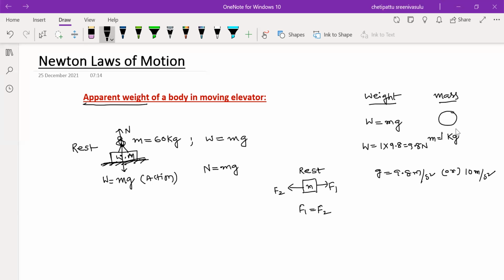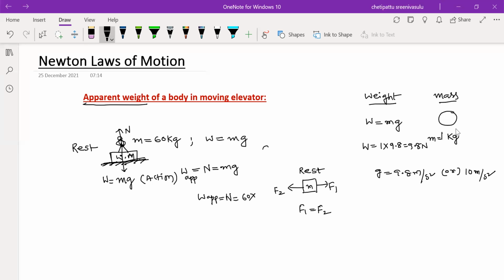So what about the weight of the man? Here N equals W. Then this is called apparent weight. So here N equals mg. What is the apparent weight here? Apparent weight means the weight appearing on the weighing machine. So N equals mg, where m is 60 kg.